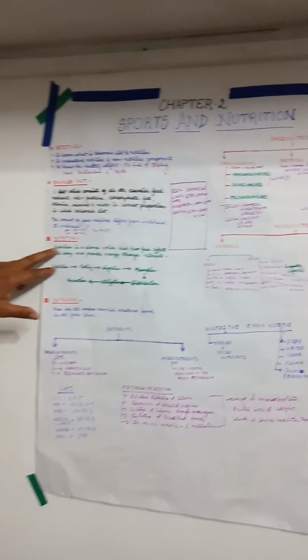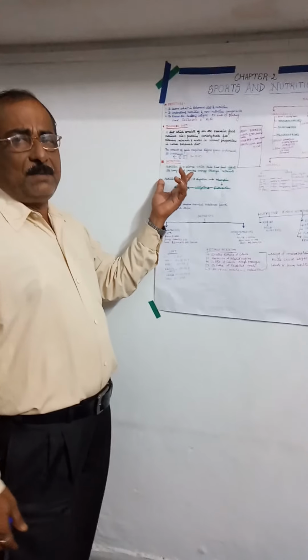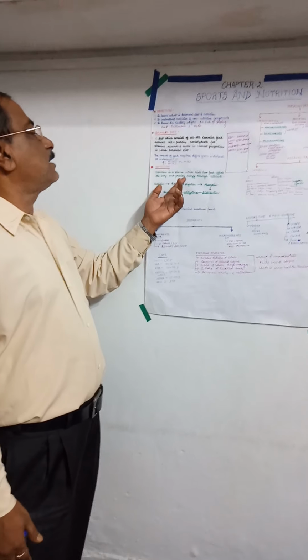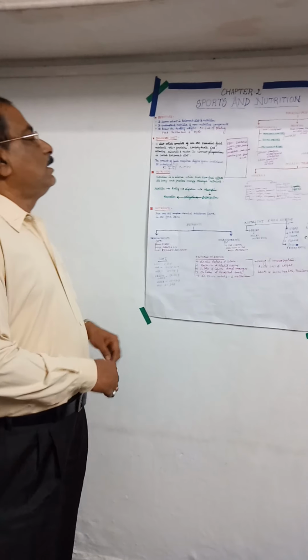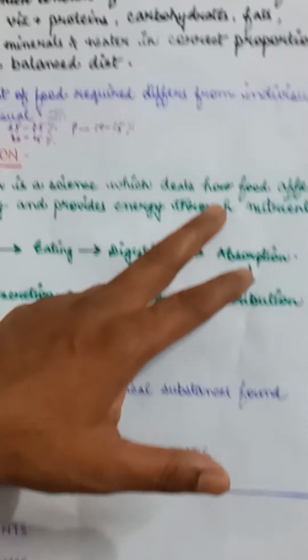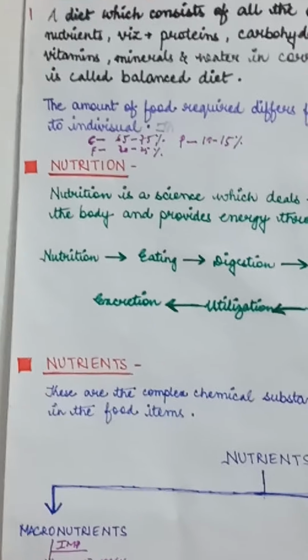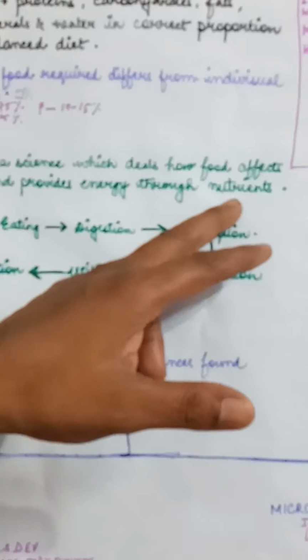Now, what is the meaning of nutrition? Nutrition is a science which deals with how the food affects the body and provides energy through nutrients.